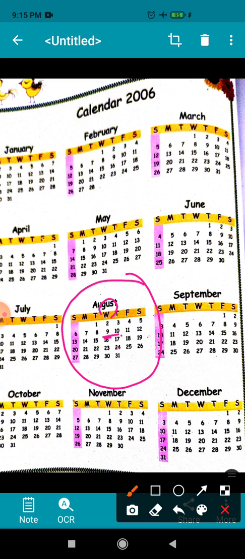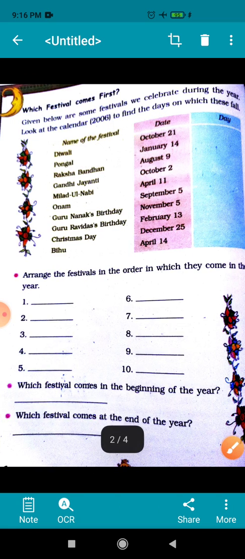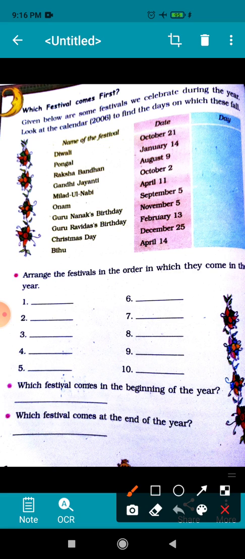So on 9 there will be Wednesday. Okay, similarly children, you can find out for other festival. So do this exercise by yourself. Now let us see next.